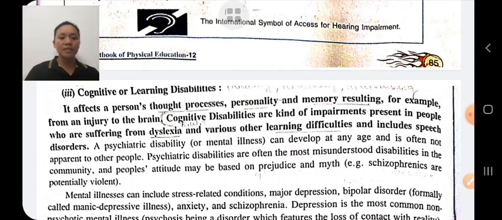Cognitive or learning disability is generally related to neurological disorders. Therefore, you are not able to store, process, and produce the information.